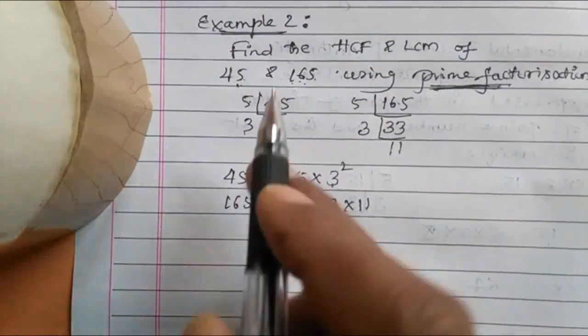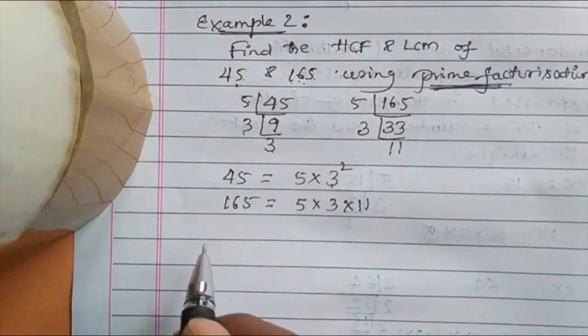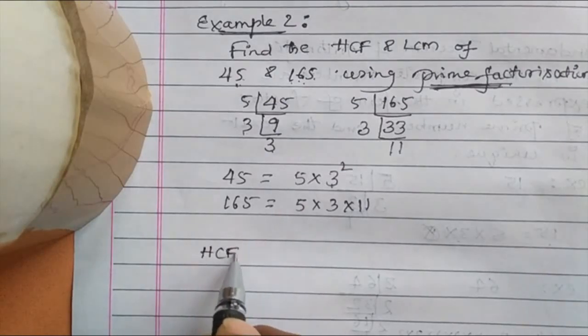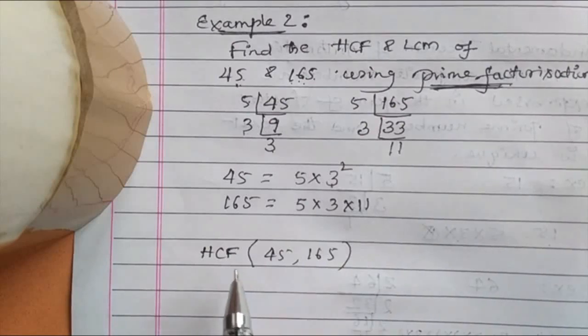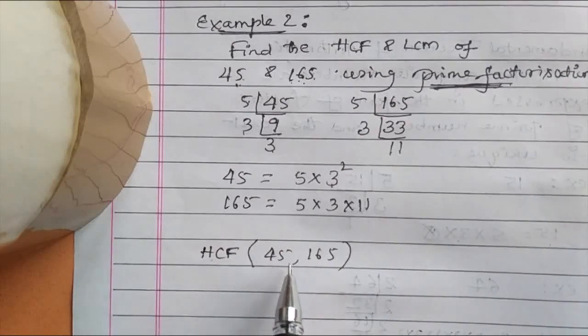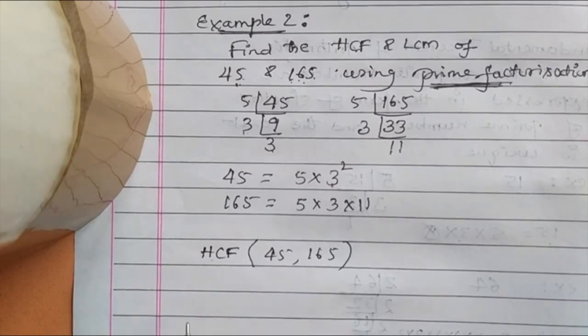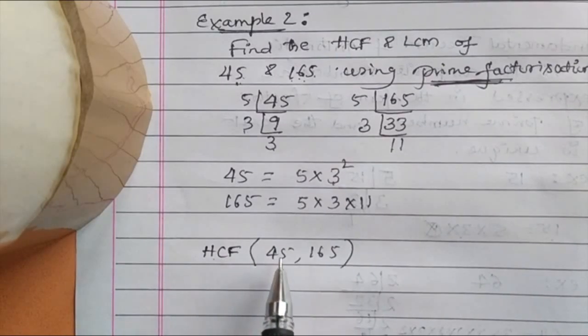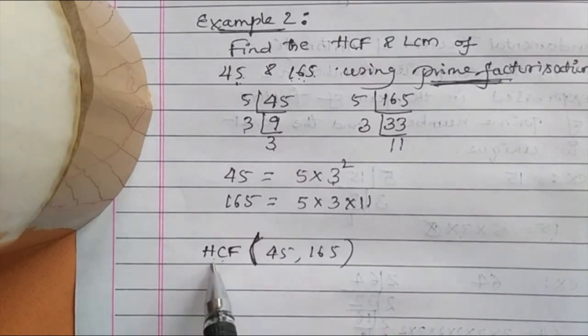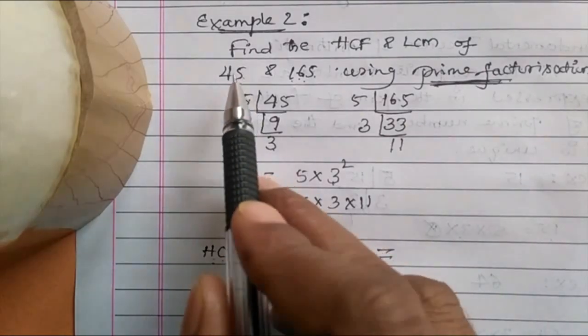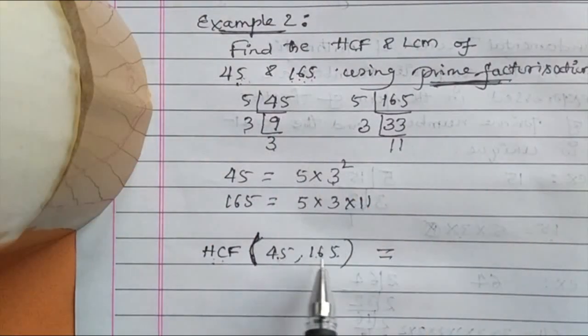Let us answer. The question was find the HCF and LCM. So first we write HCF. HCF of 45, 165. This is the way we express it. HCF of 45, 165 means HCF of 45 and 165. Usually we write the HCF of two numbers in this way. The bracket indicates the HCF of 45 and 165 is equal to. Whichever two numbers' HCF you are finding, you write those two numbers in the bracket separated by a comma.